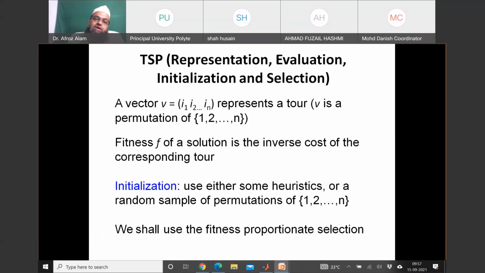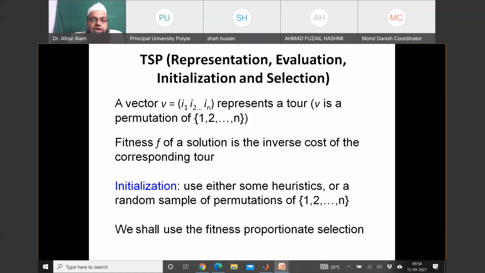And each number corresponding to cities will be once only in any chromosome, so that one city will be visited once only. In other words, each number from 1 to n must be present in the chromosome, and none of the numbers should be missing, and none of the numbers will be repeated. That is, the size will be n.